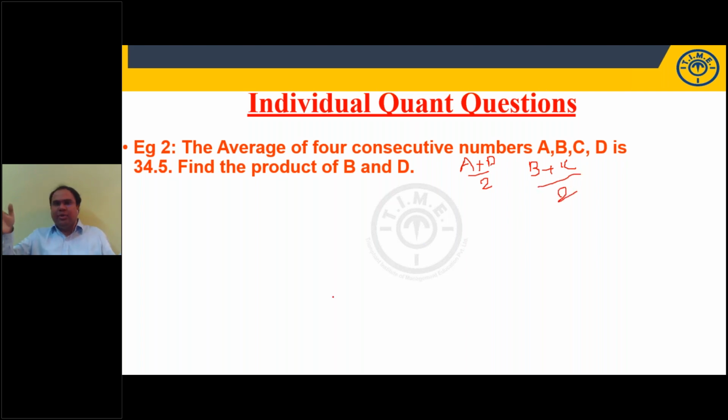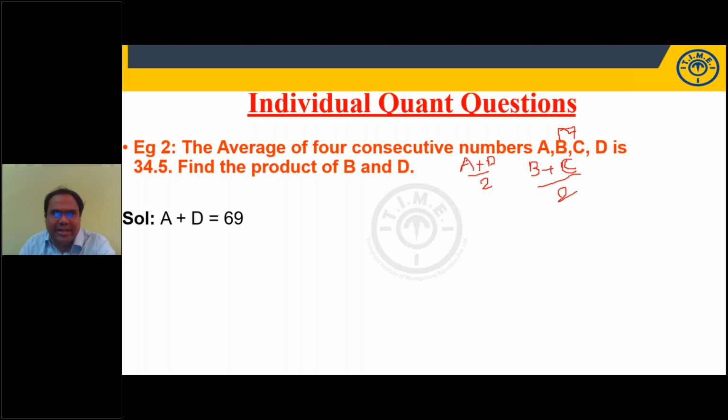You can take first plus last by 2, or second from the first and second from the last by 2, and so on. If there are 4 numbers, we have 2 middle terms, so the average of those 2 middle terms, B plus C by 2. If we have 5 terms A, B, C, D, E, the middle term C itself will be the average. If there are an even number of terms, it is the average of the middle 2 terms, B plus C by 2.